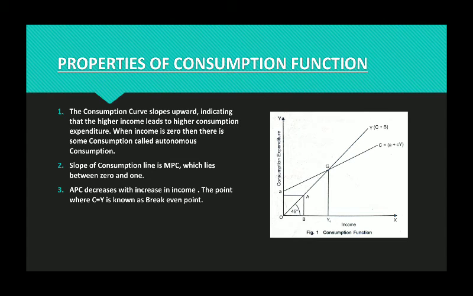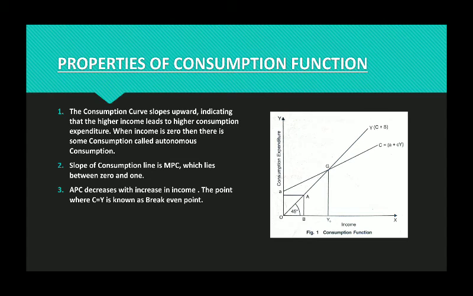The very first one is consumption line is upward rising. We all know that when our income increases, our consumption will also increase. And the second line is also important. When income is zero, then there is some consumption called autonomous consumption. That means when income level is zero, then also we consume something, which is called autonomous consumption. In the diagram, point A, which is a positive intercept on the vertical axis, is reflecting what we are consuming with zero income. So consumption curve starts from a positive intercept on y-axis.